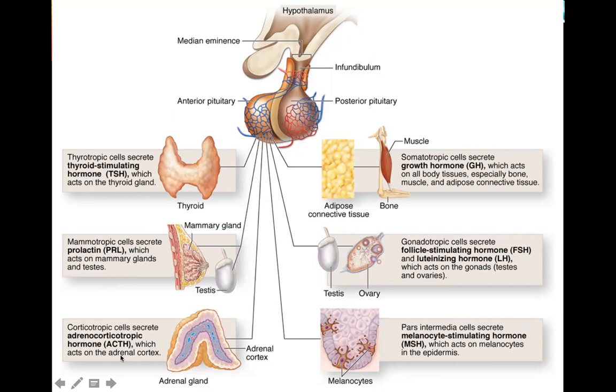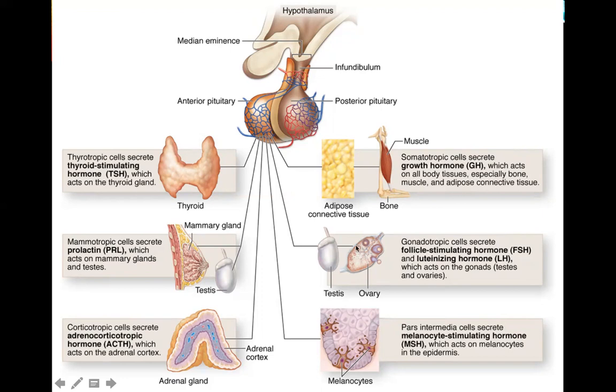The corticotropic cells secrete ACTH, which acts on the adrenal cortex. The somatotropic cells secrete growth hormone, which acts on all body tissues, especially the bones, the muscles, and the adipose connective tissue, anything to do with growth and development.